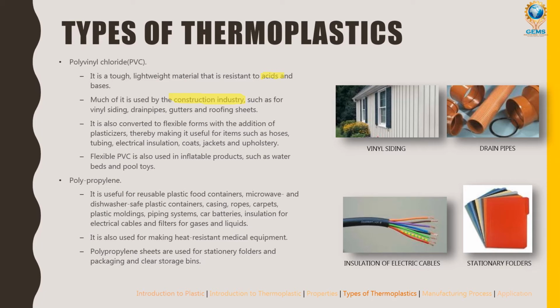vinyl siding, this is the vinyl siding, and drain pipes, this is the drain pipes, and gutters and roofing sheets also. It is also converted to flexible forms with the addition of plasticizers, thereby making it useful for items such as hoses, tubing, electrical insulation, coats, jackets, and upholstery.